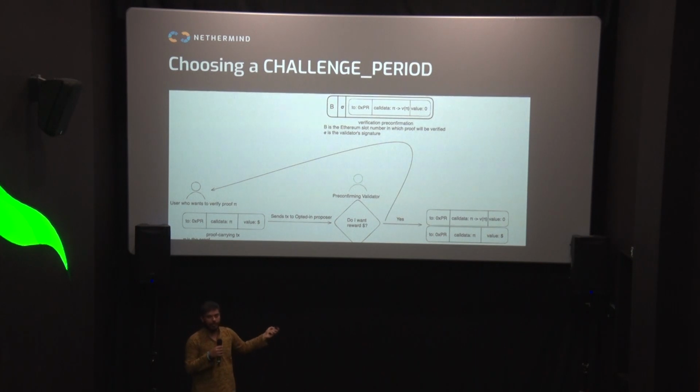They can also run the verifier, and it takes a few seconds or a few milliseconds, and they can say, hey, I see that the pre-confirming validator committed to vpi, which is wrong. Maybe it's false. And then as soon as they pre-confirm, you can go to another validator and get your challenge transaction pre-confirmed. So you can have sub-second challenging and verification.